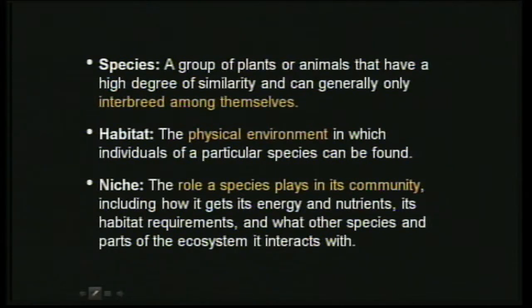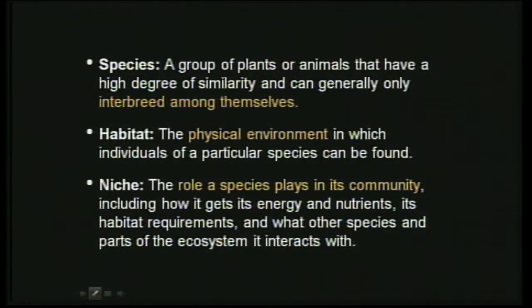Then there's another term they will come across, habitat, which is very common again. So what is this habitat? It is a physical environment in which individuals of a particular species can be found. So it is a place where organisms live. In short, they have studied habitat from class 6. So it is the physical environment where organisms are found, that is called habitat.